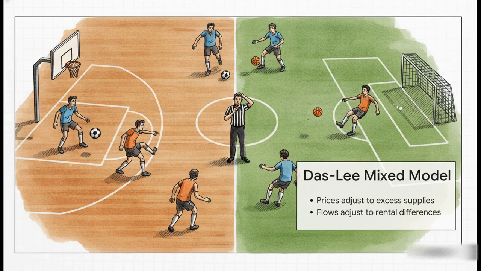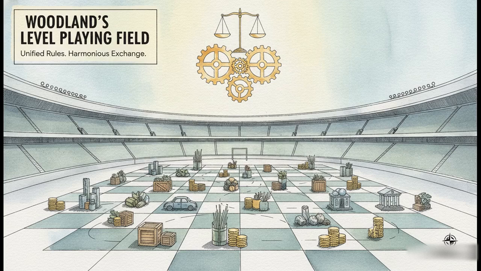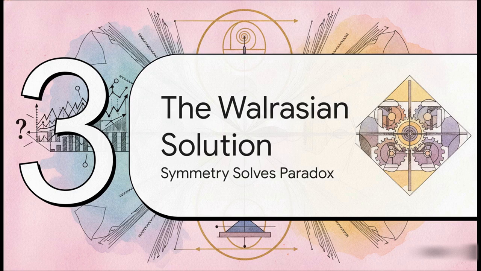It's chaotic. Woodland's framework comes in and completely flips this dynamic. By utilizing a pure Walrasian approach, he leveled the playing field. He just assumed the exact same behavioral rules for all market participants. By treating trade in physical goods and trade in capital symmetrically, meaning everything responds to excess supply and demand in a unified way, Woodland essentially fixed the glitch in the matrix. Let's look at Section 3, the Walrasian solution, and how symmetry actually solves the paradox.